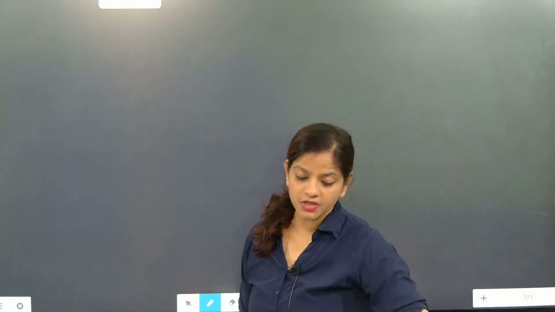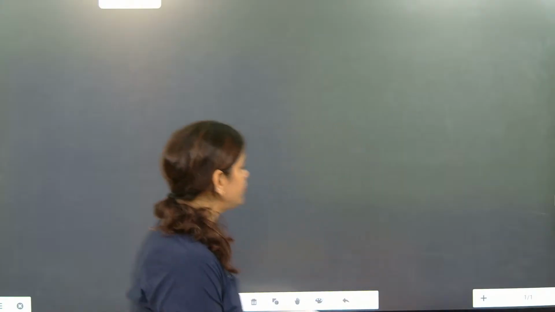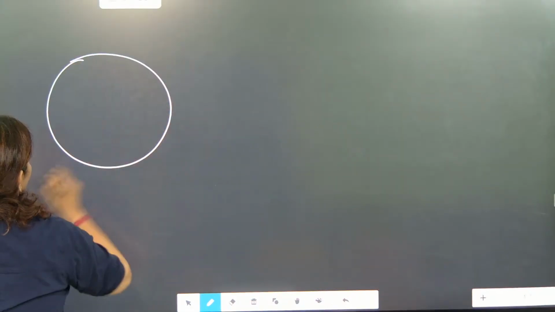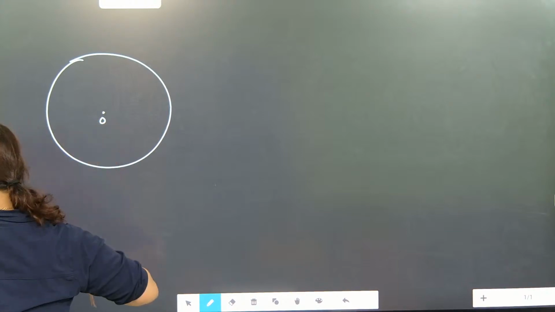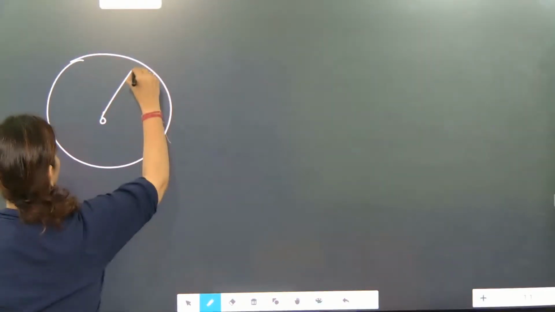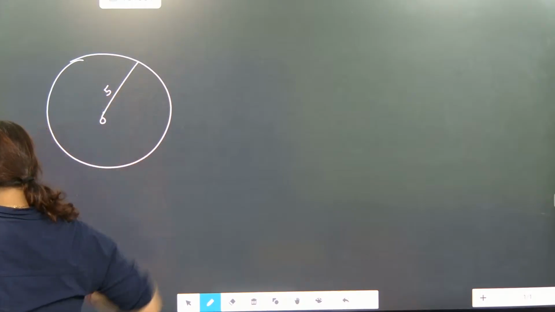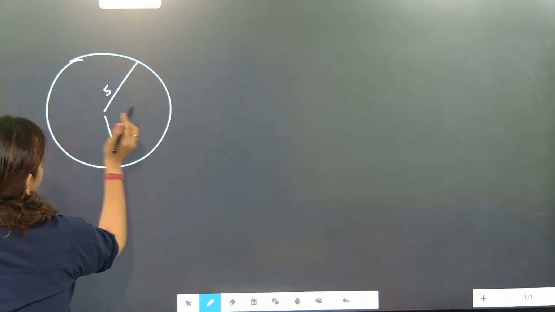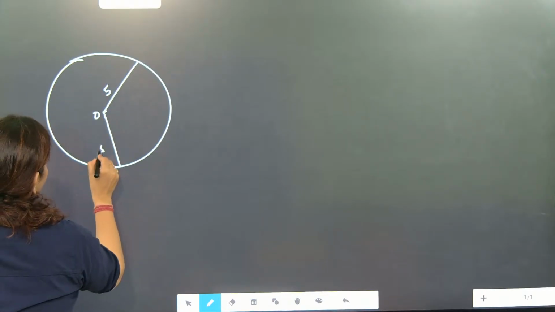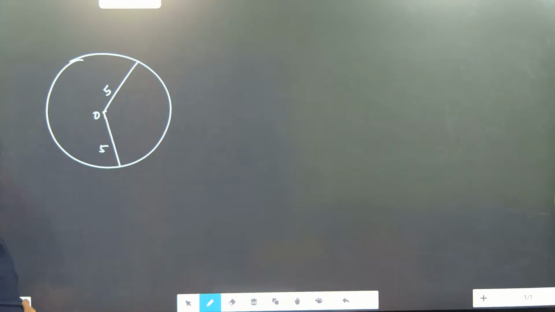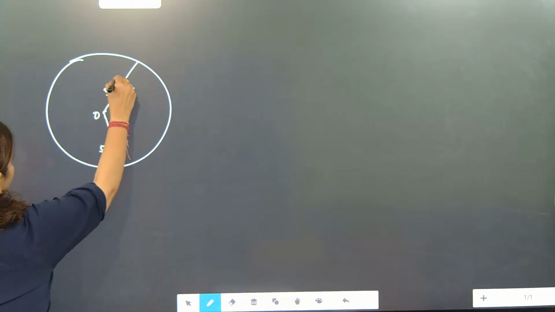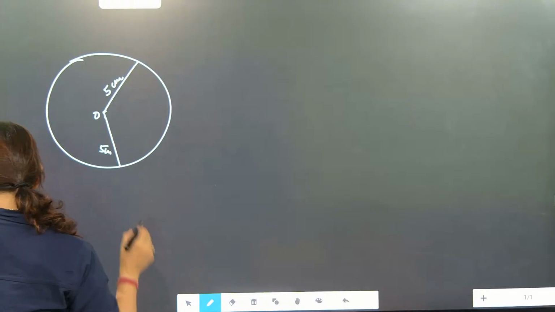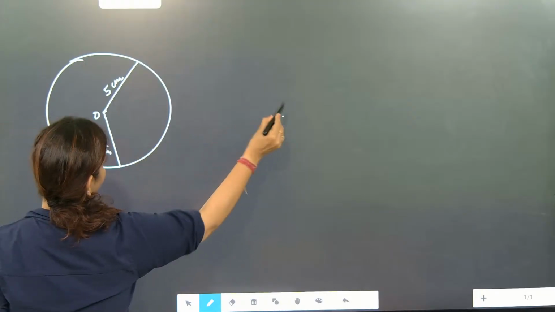O is the center of a circle of radius 5 centimeter. So one circle is there. O is the center of the circle having radius 5 centimeter. After that, what they are telling, 5 centimeter is given. Okay. After that, they are telling T is a point. T must be an external point.